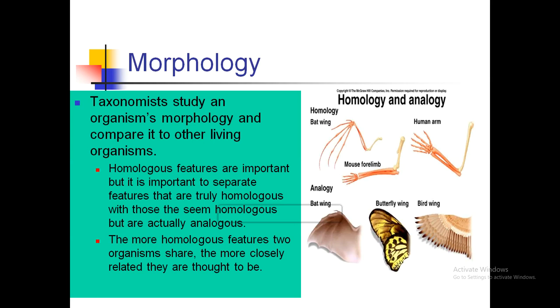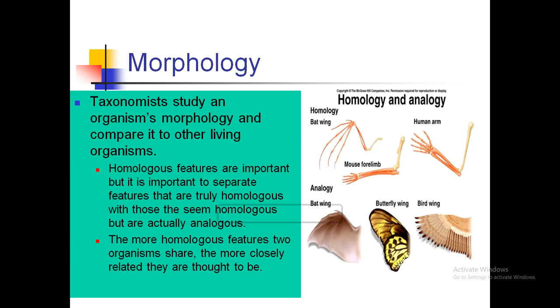If we look at the diagram, there are two types of characteristics, homologous and analogous. If you look at the category of analogous shapes, the bat wing, butterfly wing and bird wing look the same, but their anatomical features are different.